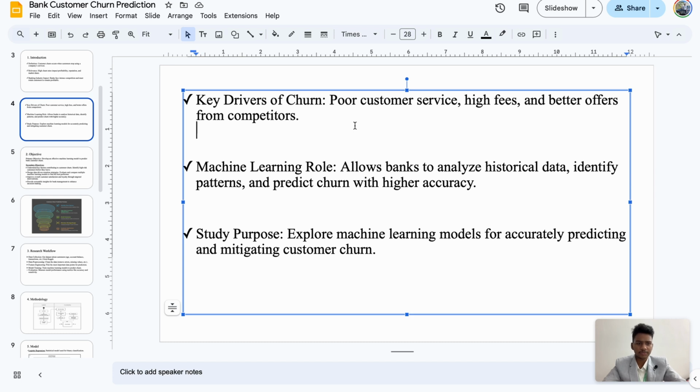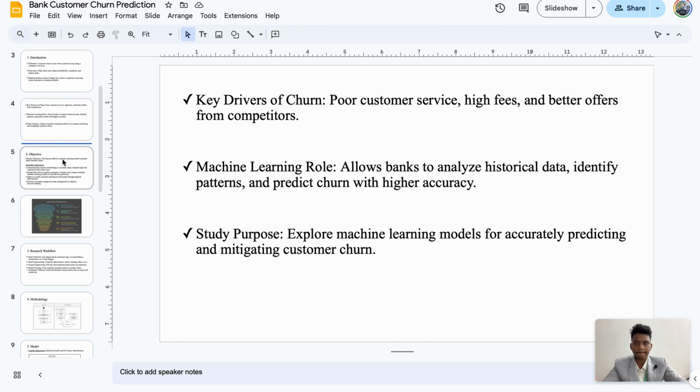And what is the role of machine learning in this? It allows banks to analyze historical data. Based on the historical data, it is able to find patterns and predict the churn ratio with as high an accuracy as possible. The higher the accuracy, the higher the chance of finding the target customer.